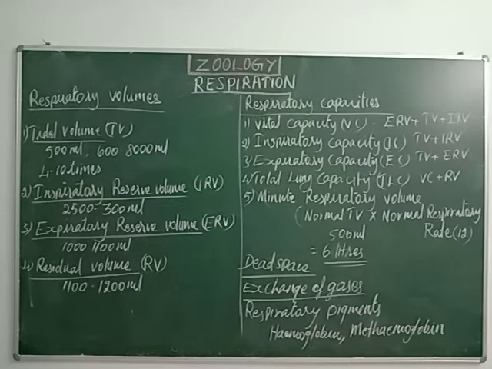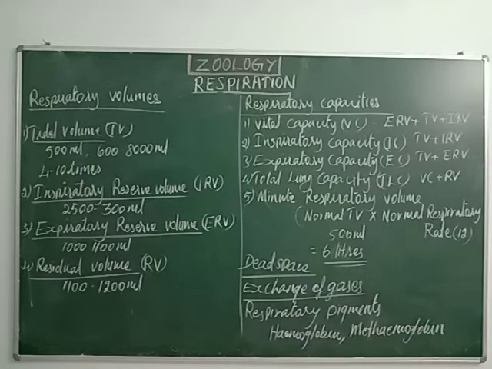And the fourth capacity is total lung capacity, in short TLC. After a forceful inspiration, some amount of air is accommodated or staying inside the lungs. So this capacity of the lungs is called total lung capacity.